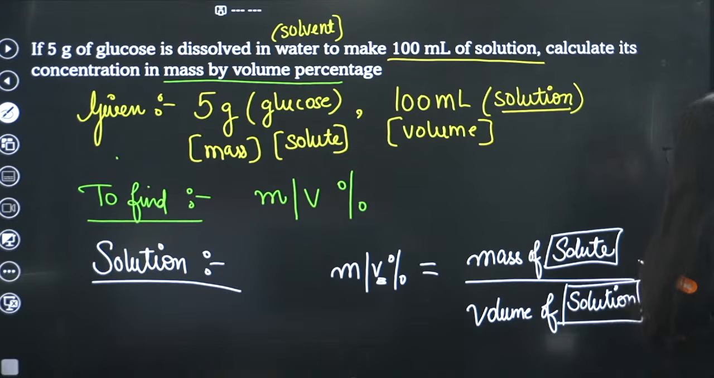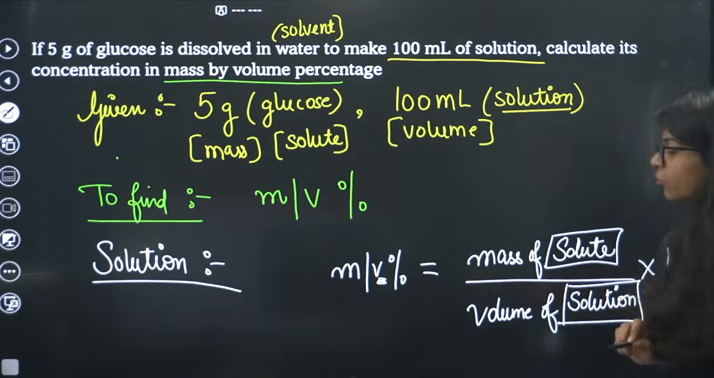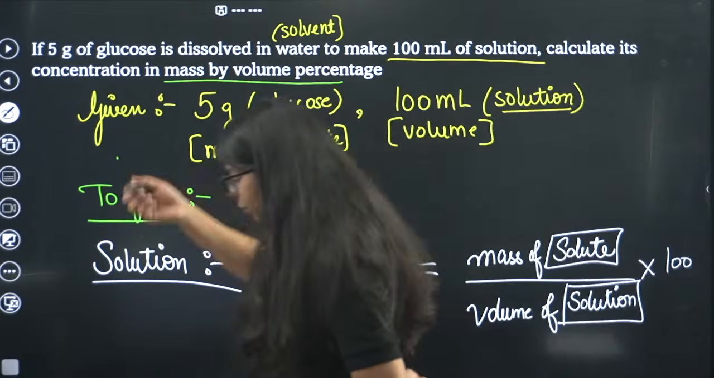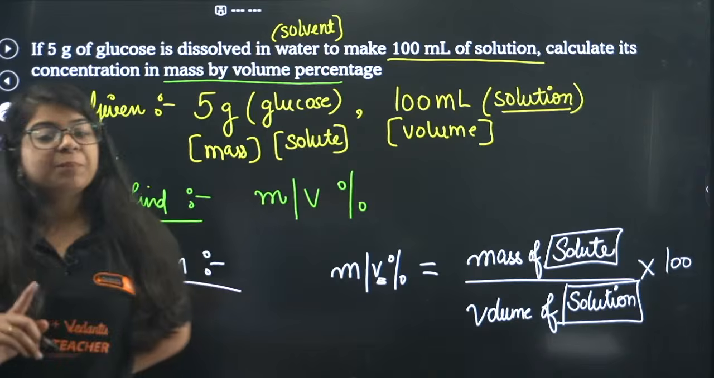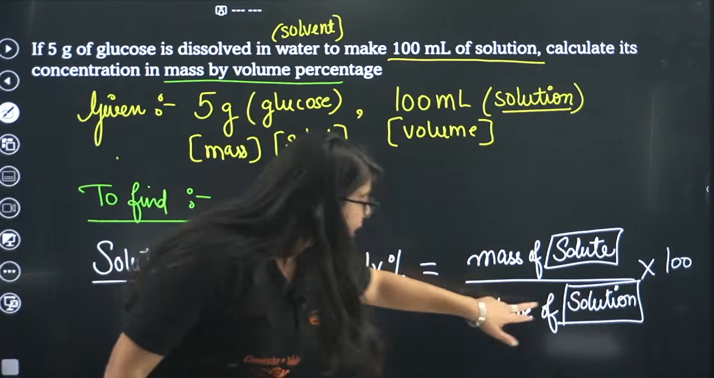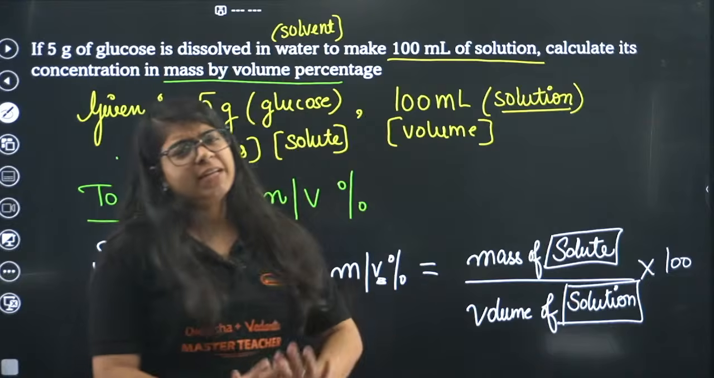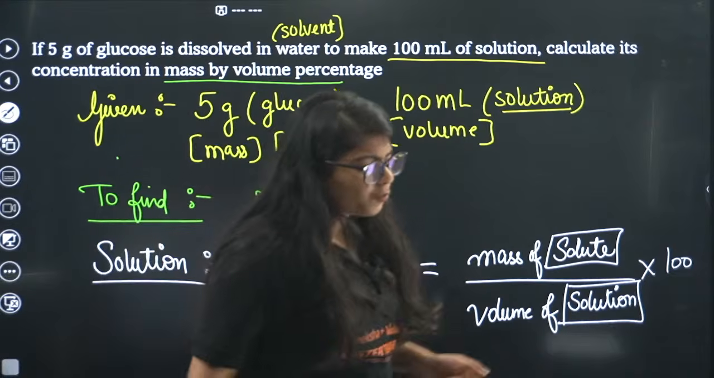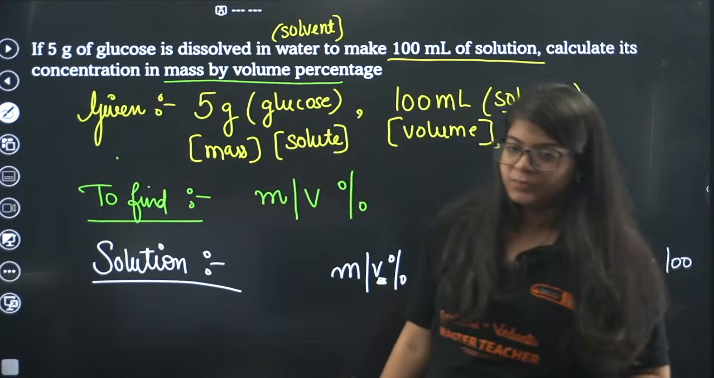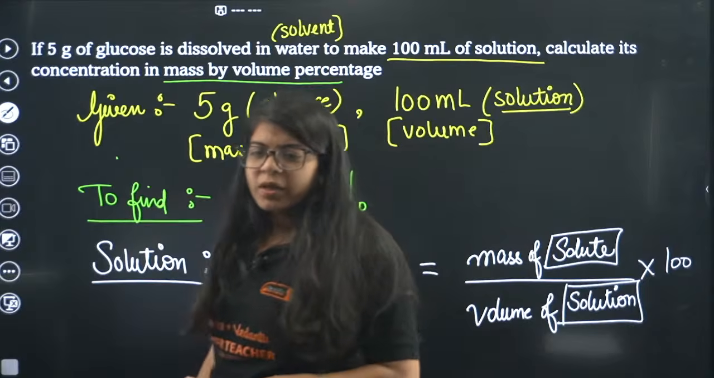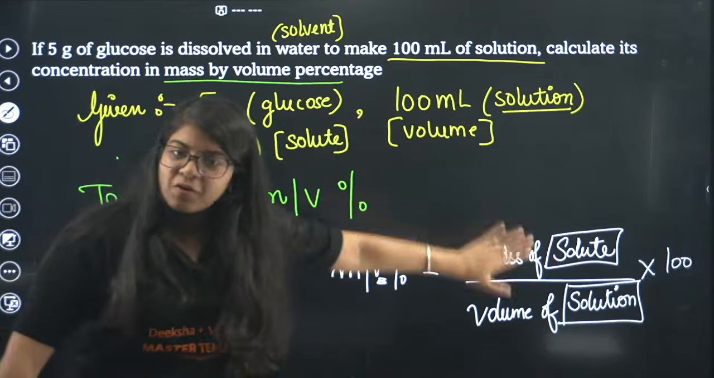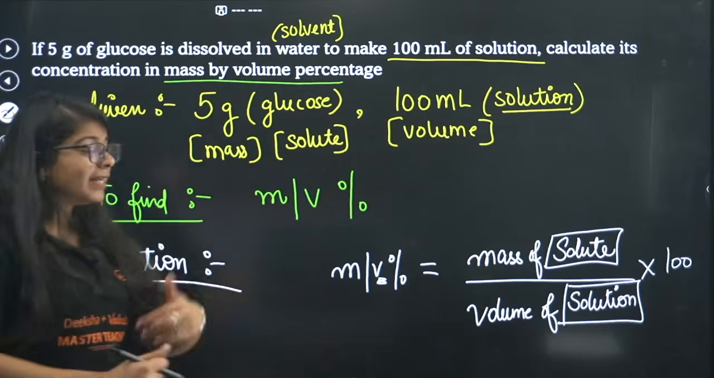Beta, in +1, in the first chapter only, in your 11th, the first chapter, you will study about this, that you will have solvent. But for right now you just have solution. Okay, this is the formula. Understood? Why is it M by V?